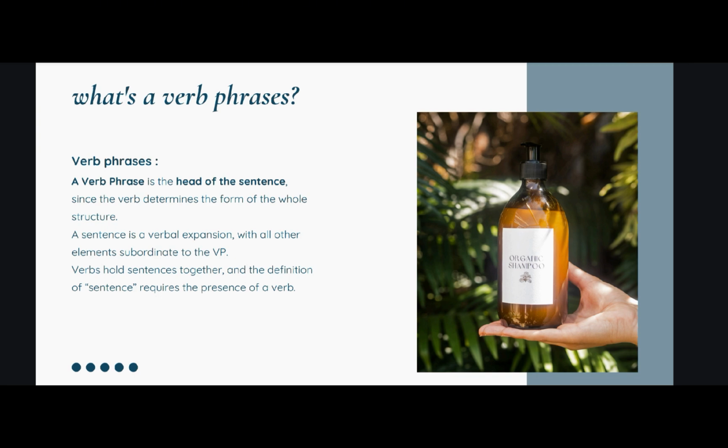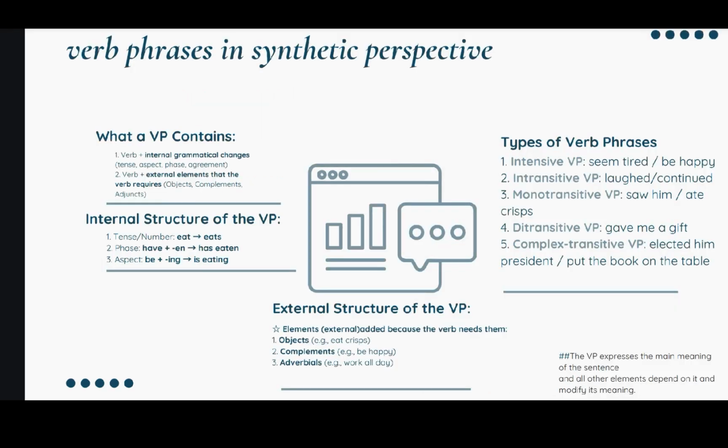Without a verb phrase, the sentence is not complete, as we want to explain. So here, a verb phrase itself can explain everything after the verb phrase, like complement or subordinate, and all other elements subordinate to the verb phrase, because the verb phrase here is so important to explain the whole sentence itself. And the next is verb phrase in syntactic perspective.